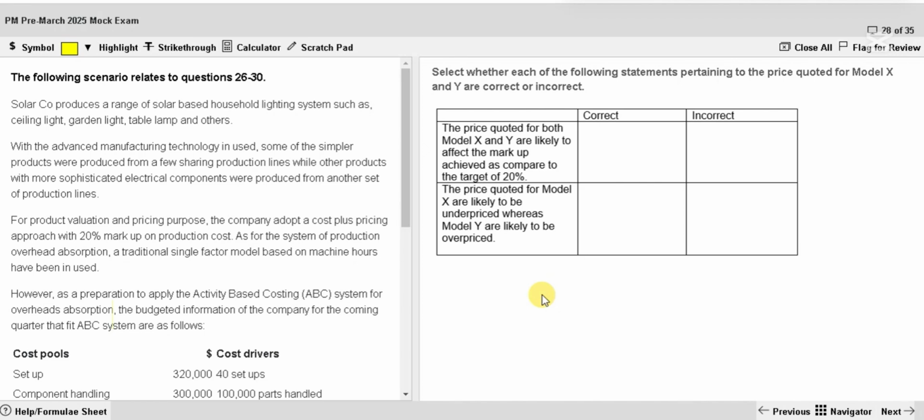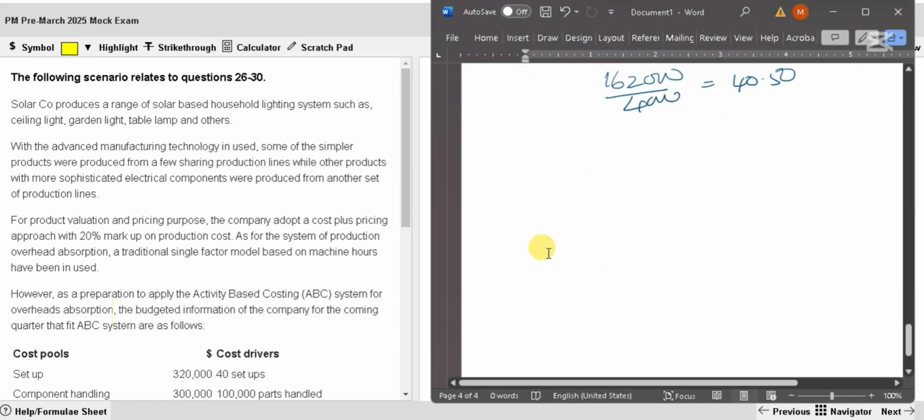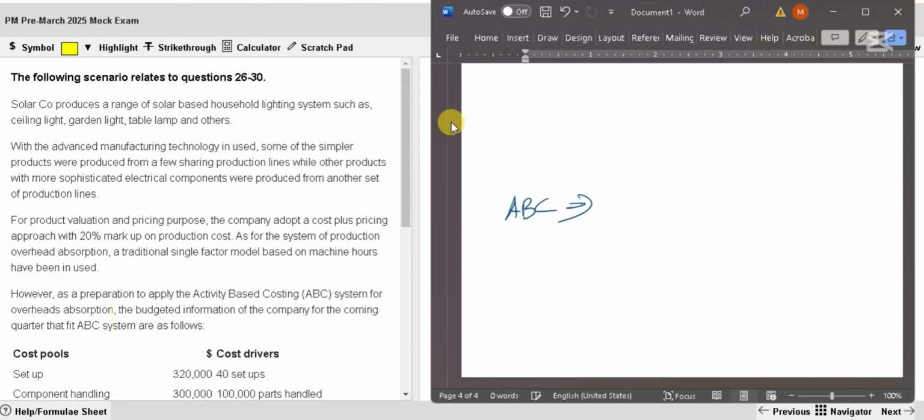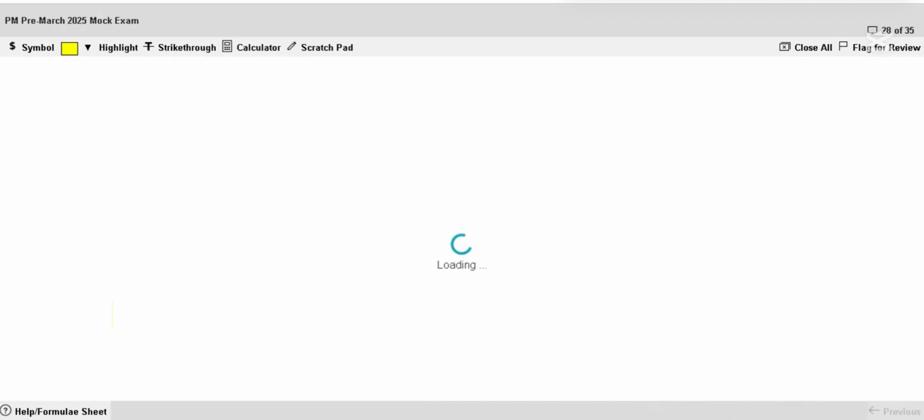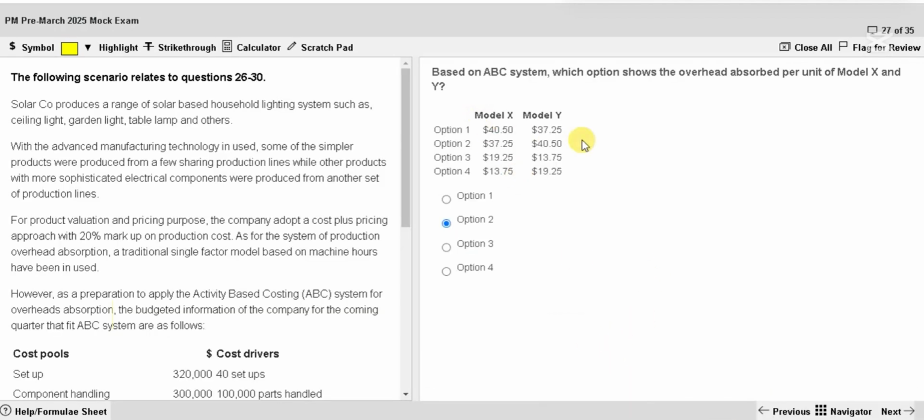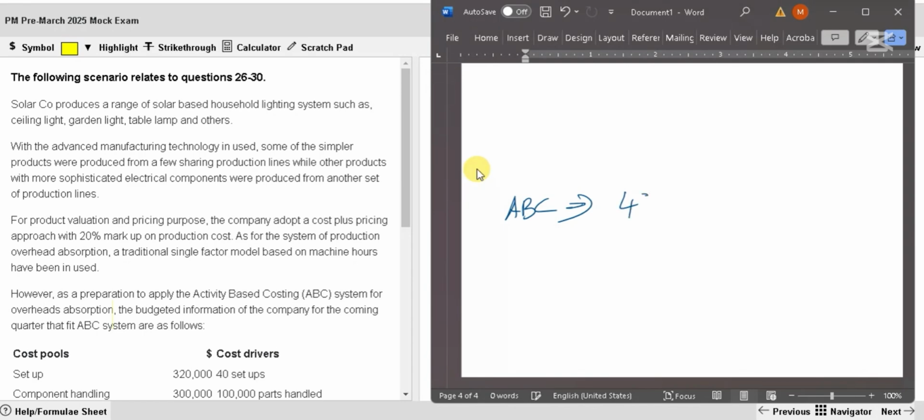Select whether each of the following statements pertaining to the price quoted for model X and Y are correct. The price quoted for both model X and Y are likely to affect the markup achieved as compared to the target of 20%. Definitely, because the costs have changed. You want to have a look at the costs. See, under ABC what we got now, I can check the answers I marked. Under ABC we got 37.25 and 40.5. This is overhead only. The prime cost wouldn't change. 37.25 and 40.5. In the absorption costing, what did you get? Previous answer.